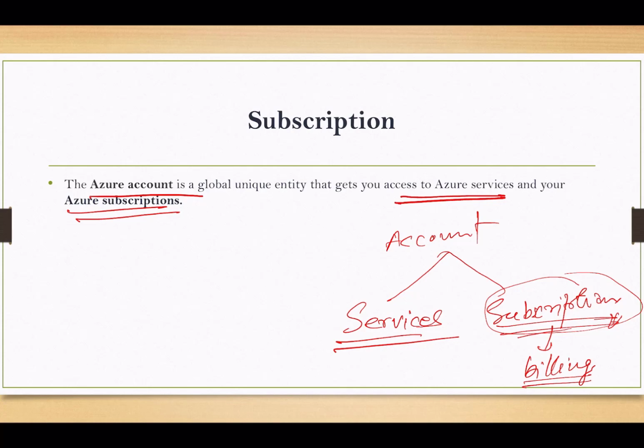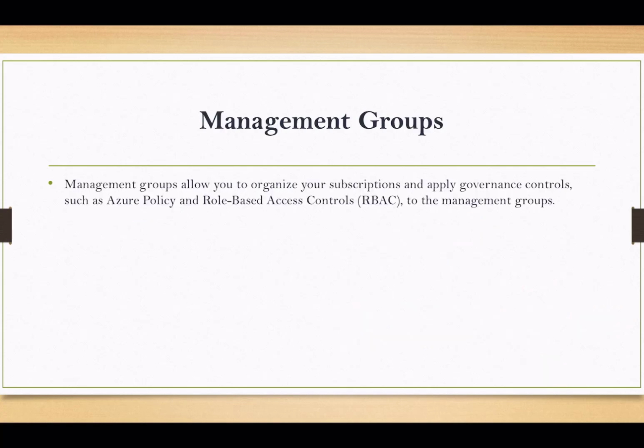Let's talk about the next concept. It's the management group. A management group allows us to organize our subscriptions and apply governance controls such as Azure Policy and role-based access control to the management group. So it's normally used for management purposes, where we can easily apply the Azure policies or the role-based access controls.